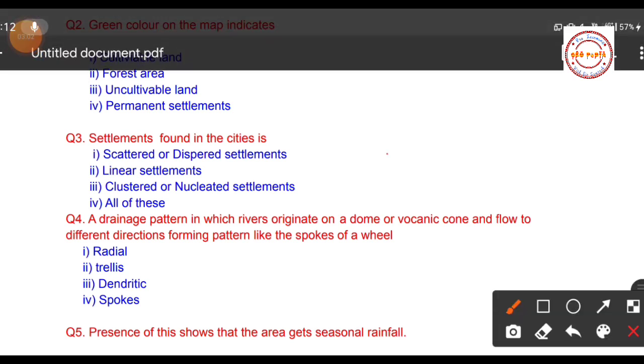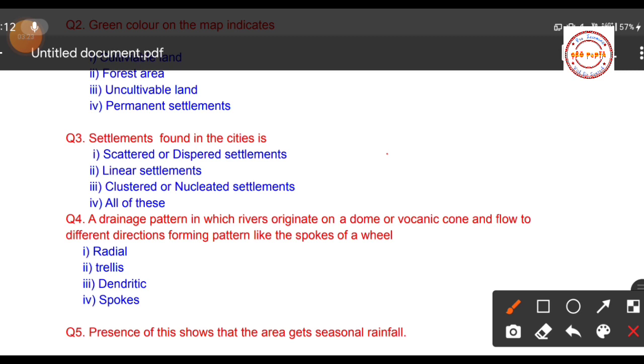Now let us move to the third question: settlements found in the cities. Students, you have learned about settlements. There are three kinds: scattered settlement, also called dispersed settlement; linear settlement; and clustered settlement, also called nucleated settlement. So in the city, which types of settlements are found?